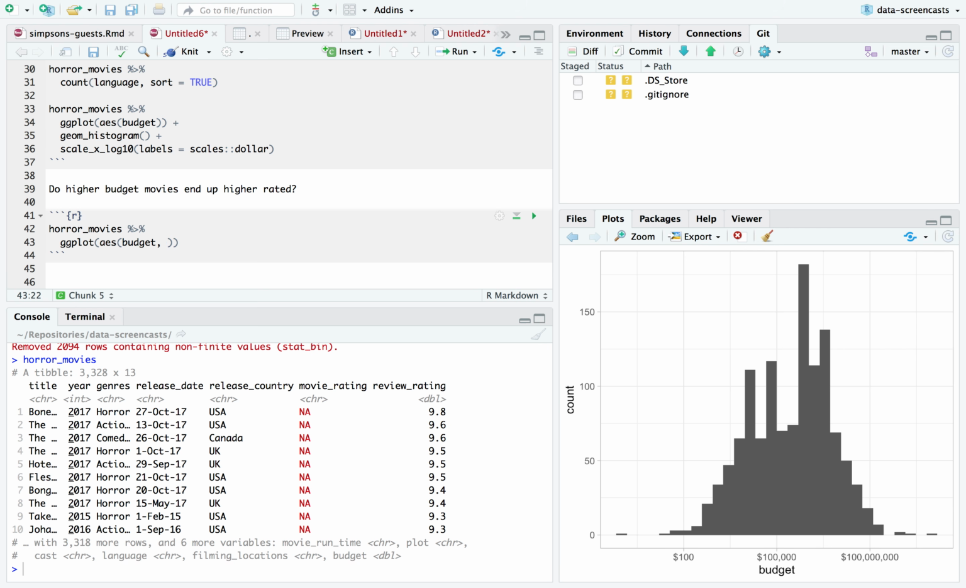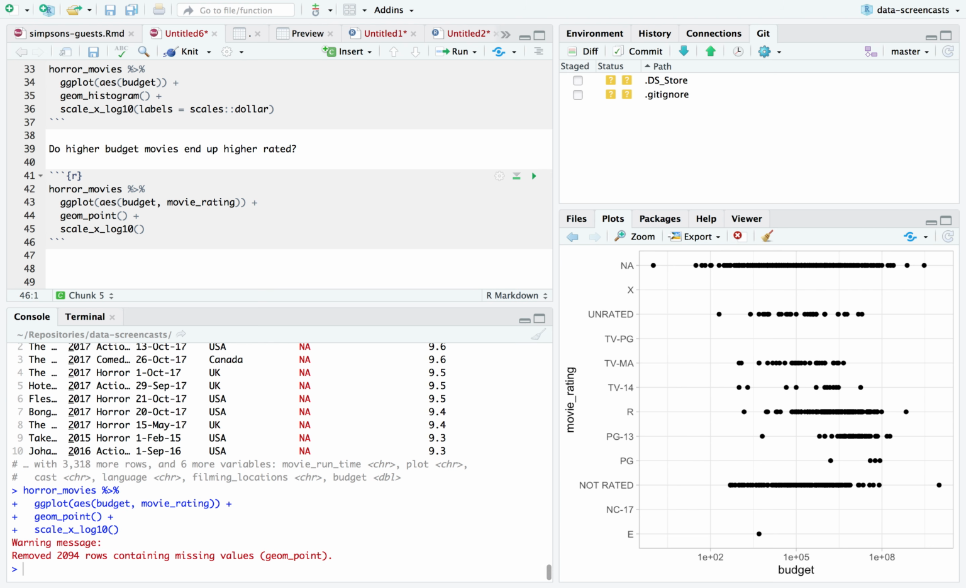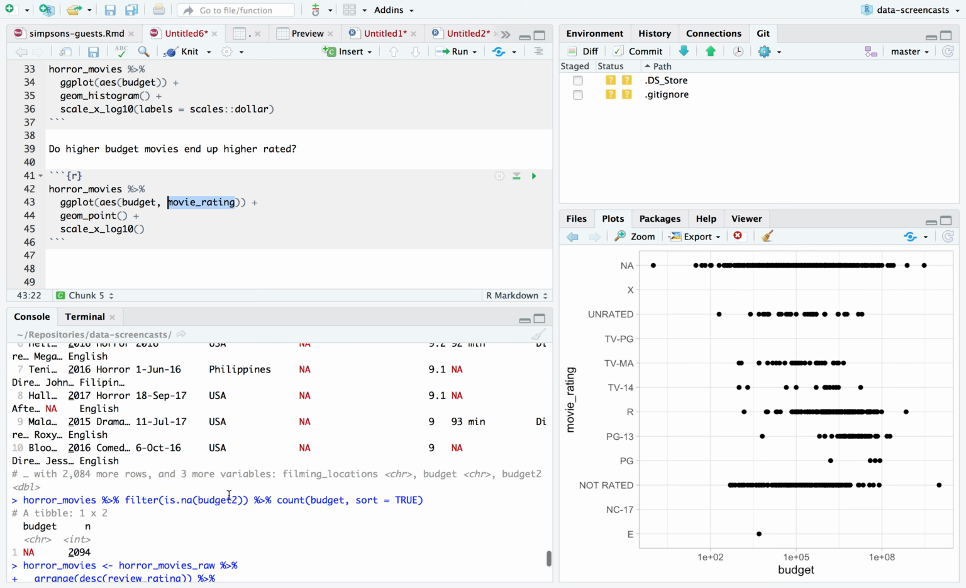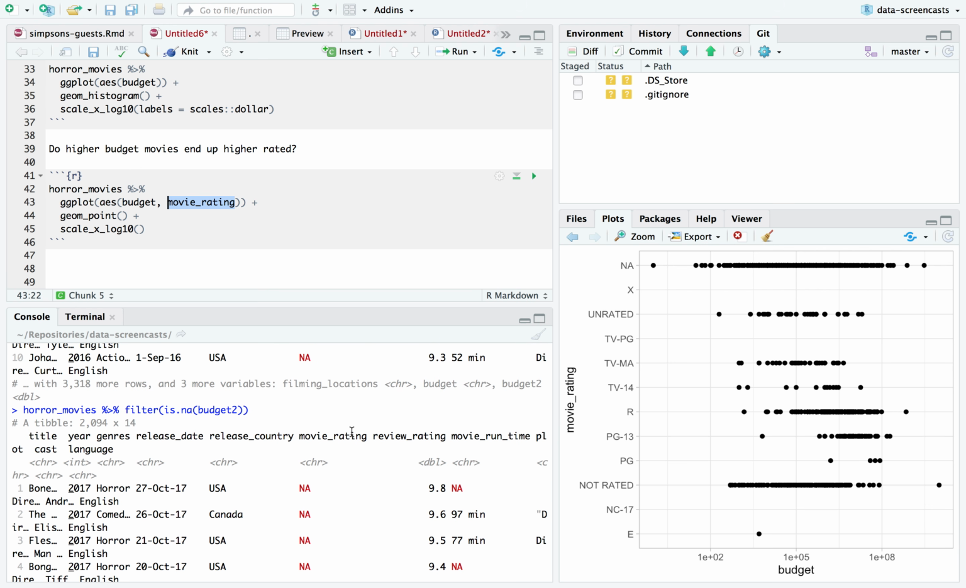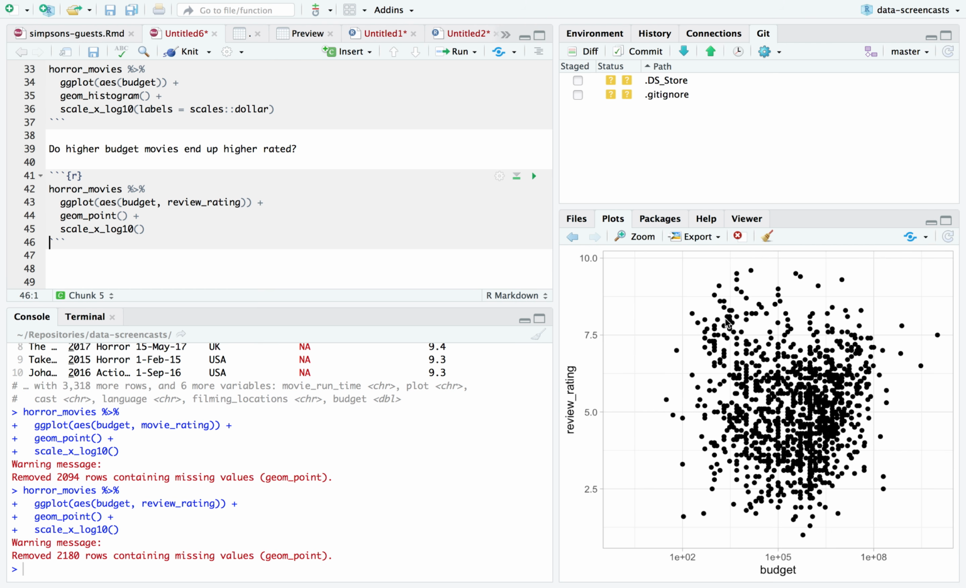Budget explaining movie rating, geom point, and scale. We know we'll need scale x log 10 because of the roughly log normal distribution. Oops, I was not looking for movie rating. I was looking for review rating. Review rating. It's a funny graph.